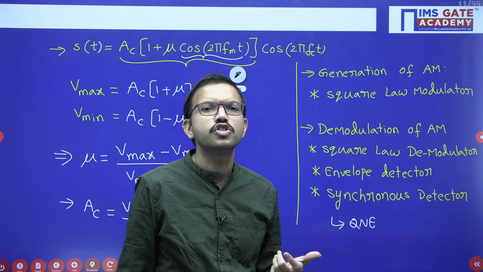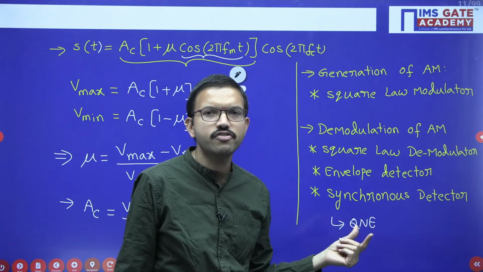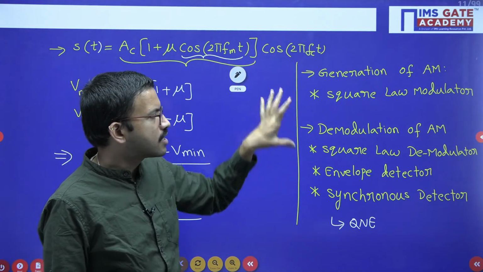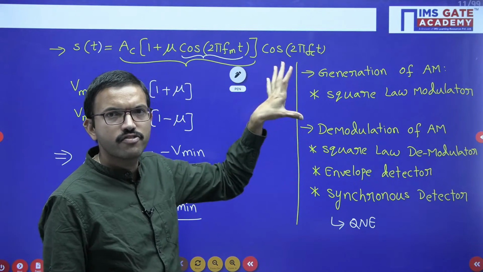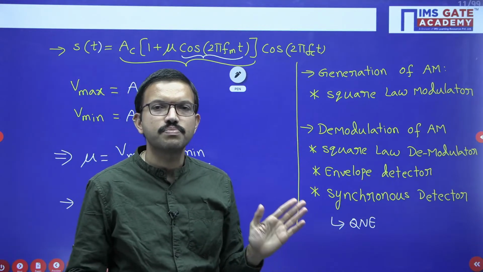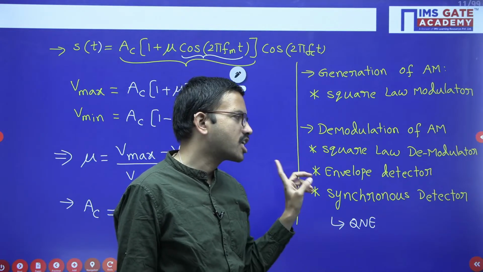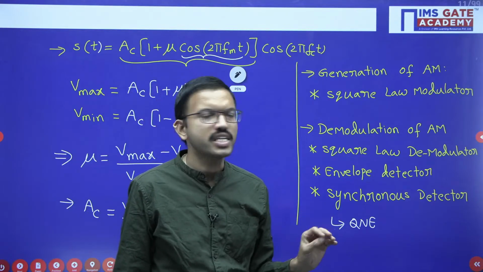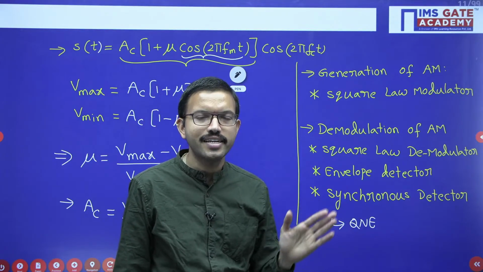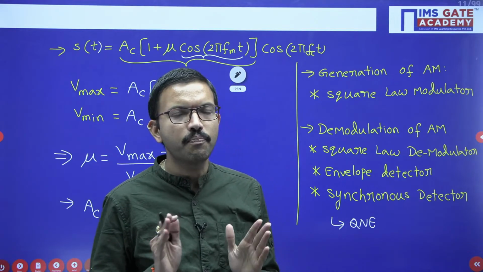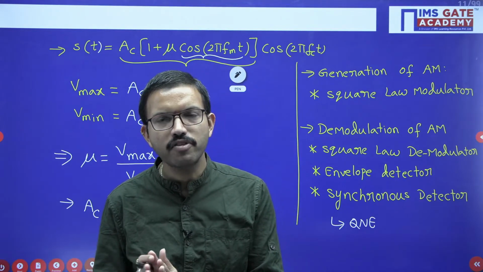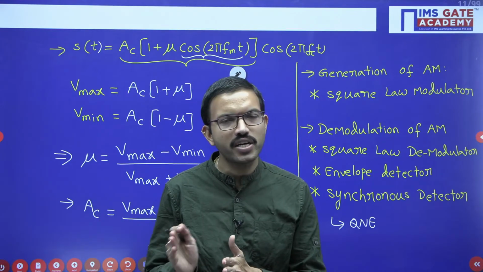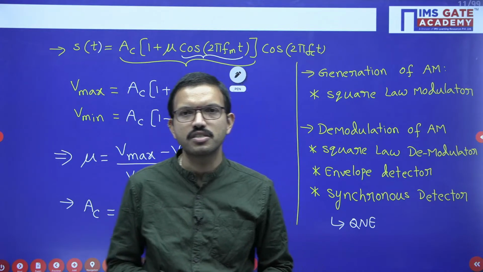Null indicates 0. If there is a 90 degrees phase shift between the carrier signal in the modulated waveform and the carrier signal that you are using at the receiver, at that time you are completely losing the information. Other than that, you will get the output. Suppose if there is a phase shift, then you may get an attenuated output. After that, you can pass that output through an amplifier having the gain reciprocal of that particular attenuation, so that from there you can extract the actual message signal information.